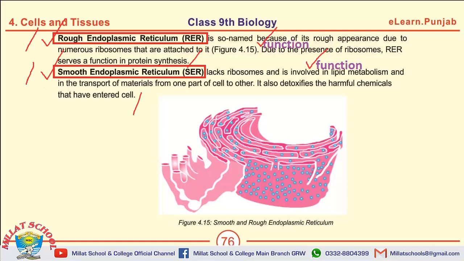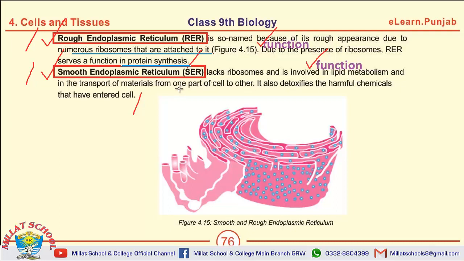The MCQs may be asked so. The first one is: rough endoplasmic reticulum is named so because of numerous ribosomes that are attached to it. Rough endoplasmic reticulum is involved in protein synthesis.